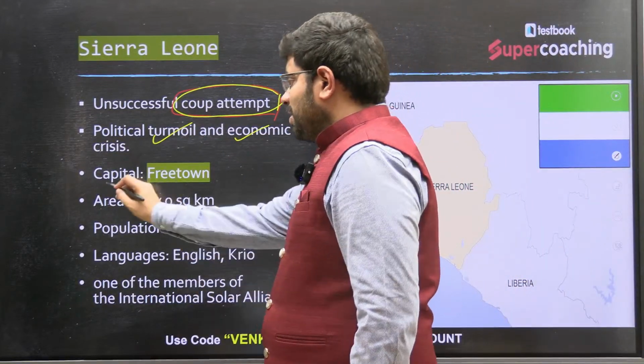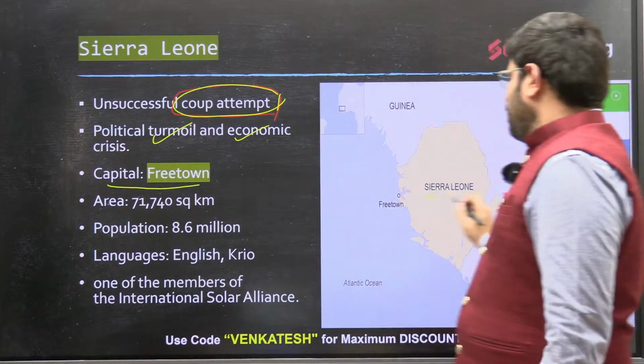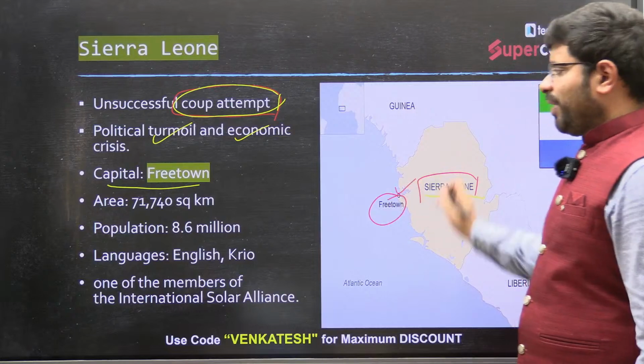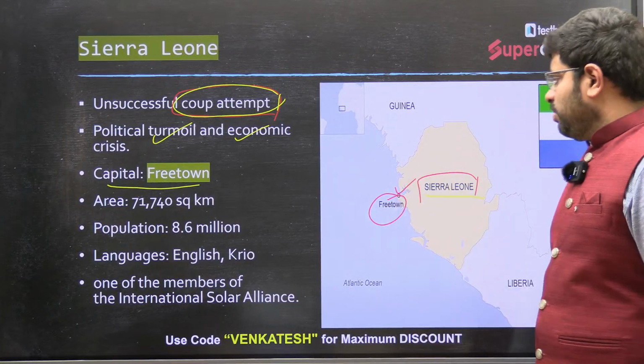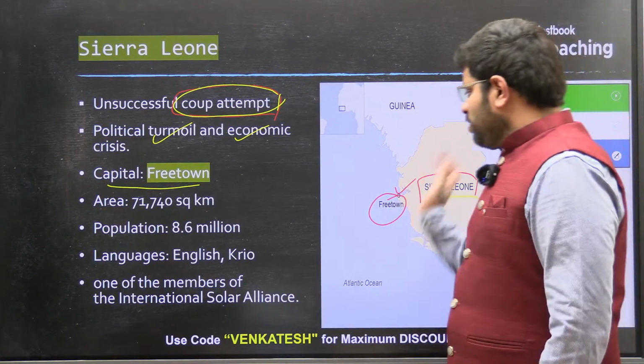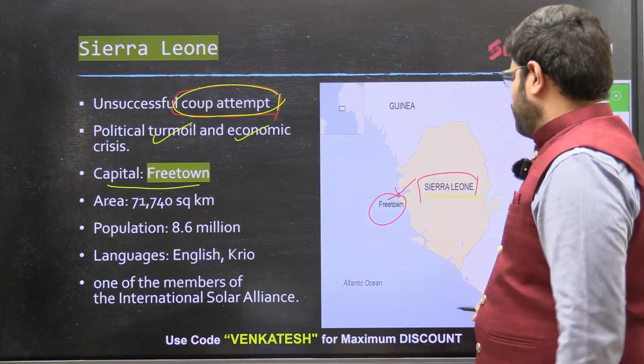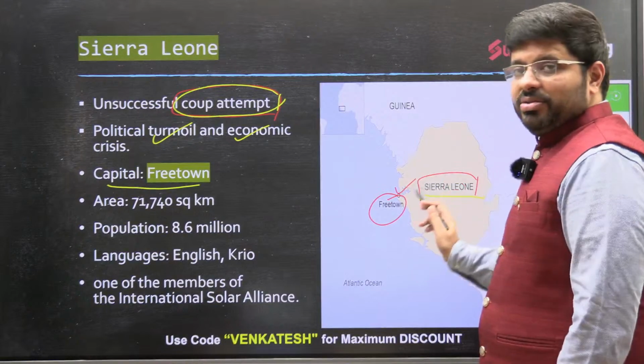So there is a capital here. The country is Sierra Leone, and its capital is Freetown. So that you can see it, right? Freetown, Sierra Leone. Now you see this country has a boundary with the Atlantic Ocean. So it is a coastal area. That is an important point.